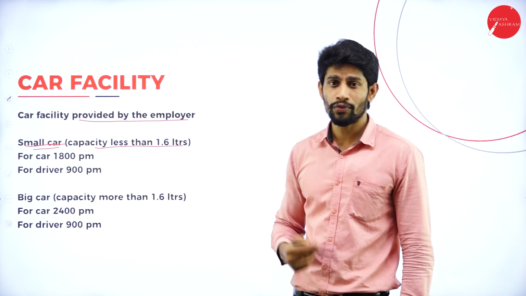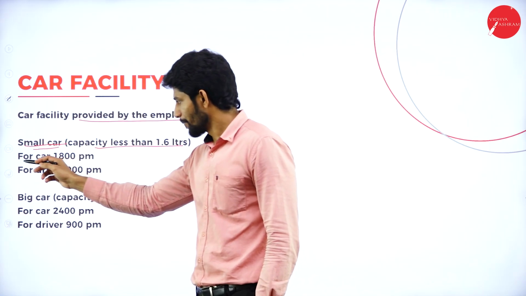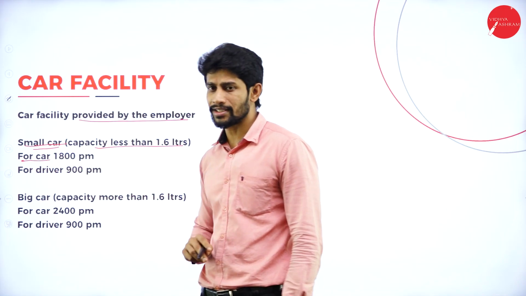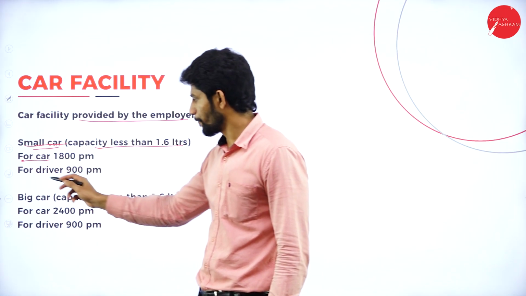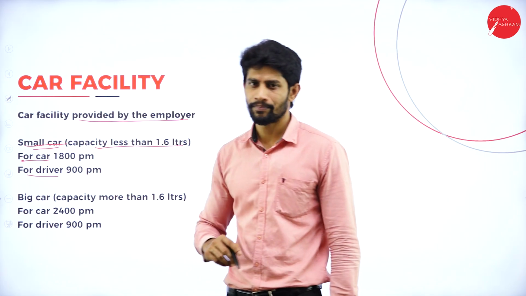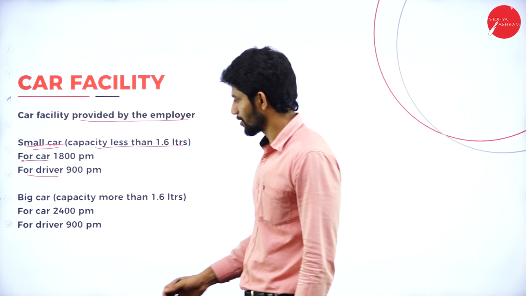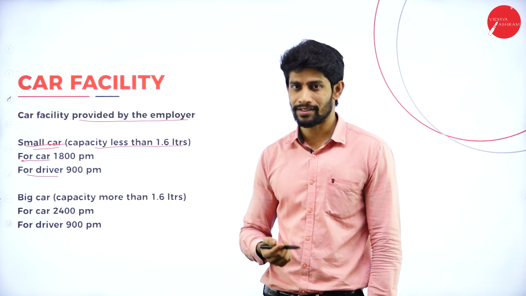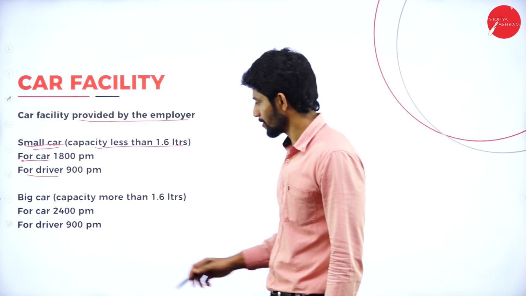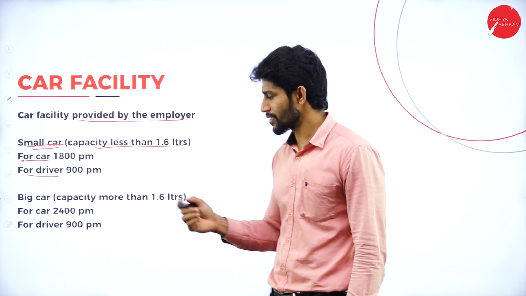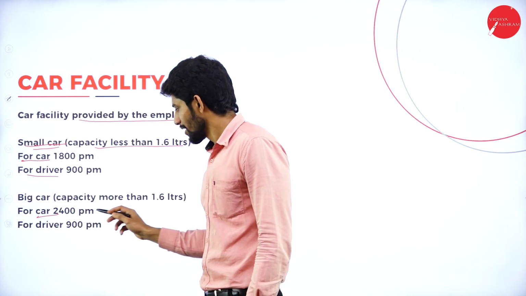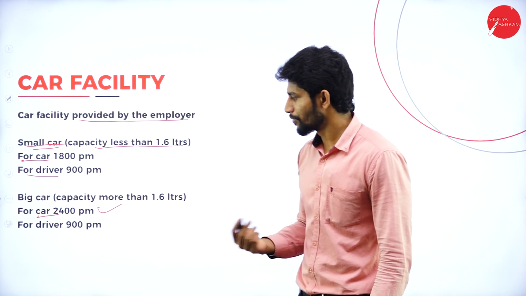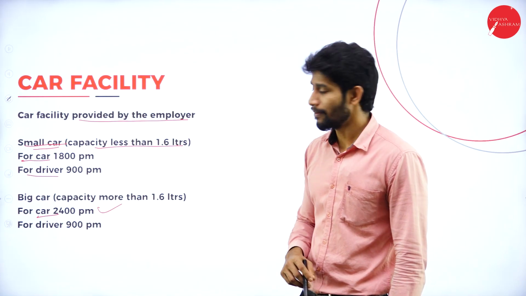So how are we going to value it? For the car, we are going to value at 1800 per month, and for the driver 900 per month. Next, big car. If the car capacity is more than 1.6 liters, then that car is called a big car. For the car 2400 per month, for the driver 900 per month.